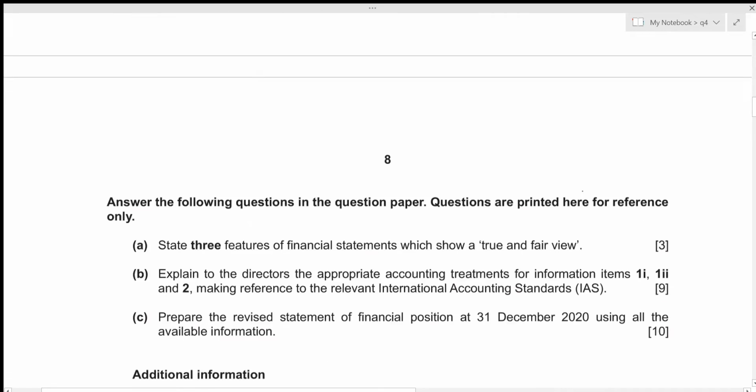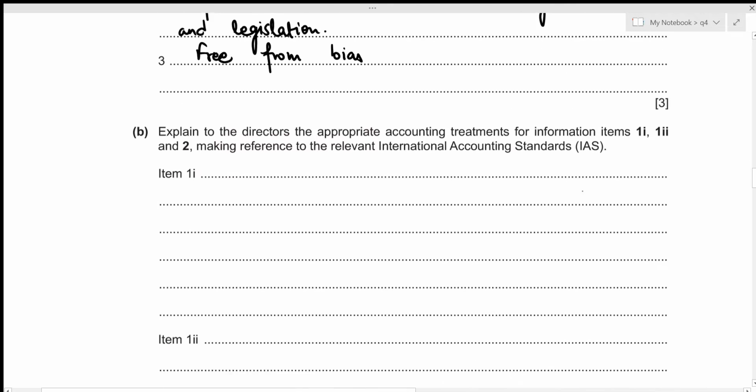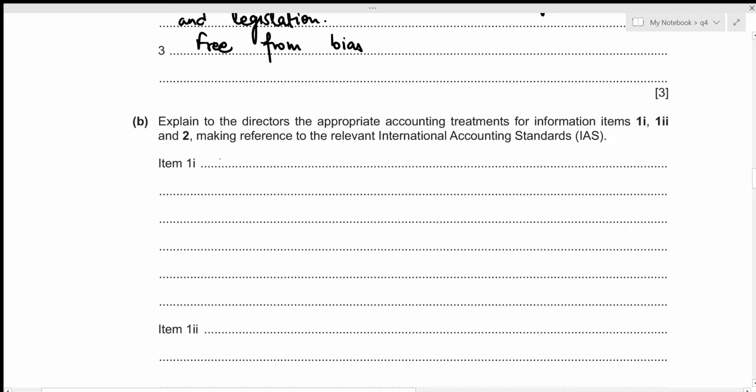We can write it down. This falls under IAS 38, which deals with intangible assets. Okay, and the appropriate accounting treatment is that since this is a purchased goodwill, this should be recognized in the financial statements, right?